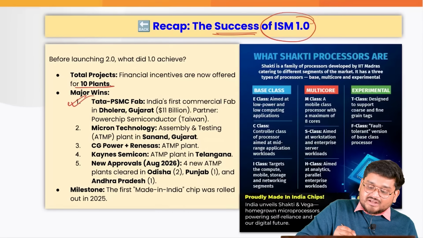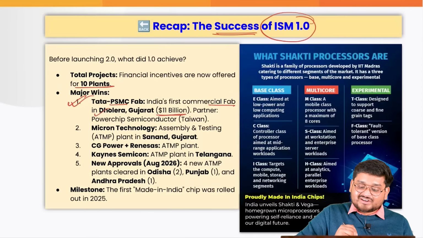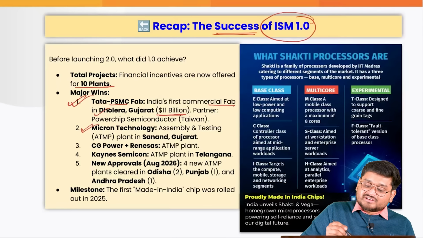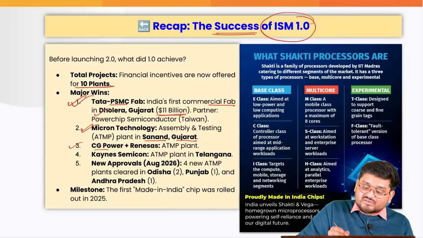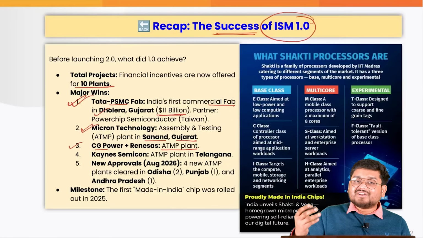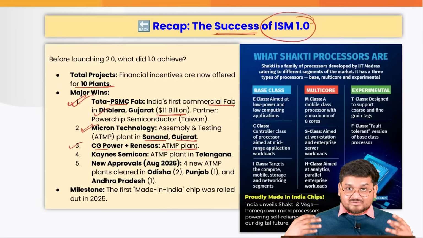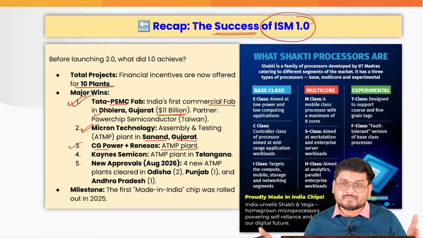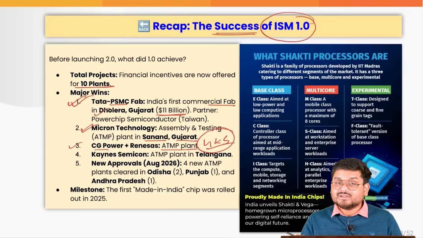Wherein Tata PSMB, right, India's first commercial fabricator, was set up at Dholera. $11 billion were invested, right? Micron Technology came in Gujarat, Sanand region. Also, CG Power set up plants to actually design and maintain and also look into the overall supply chain of the semiconductors, mainly focusing on the 4th and 5th stages as we have discussed previously.